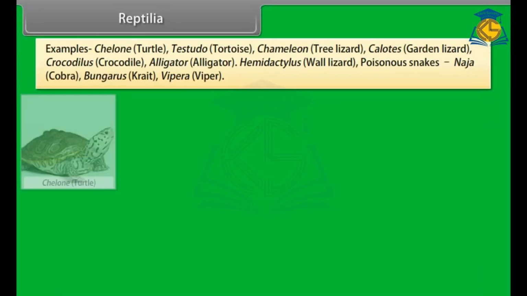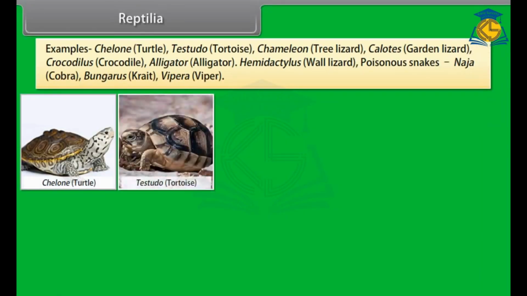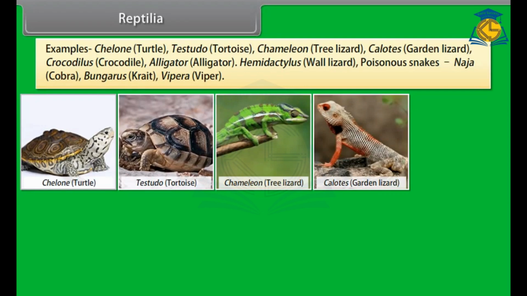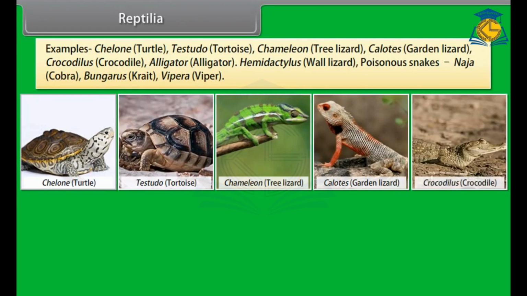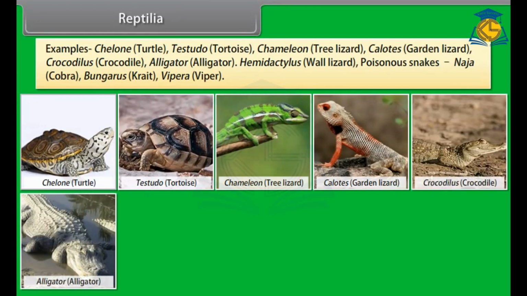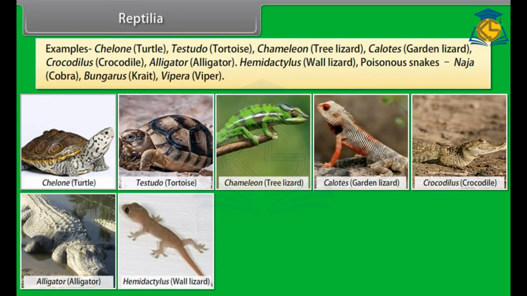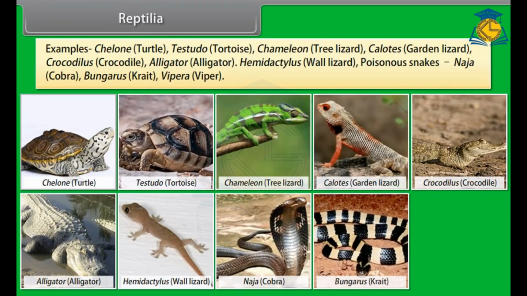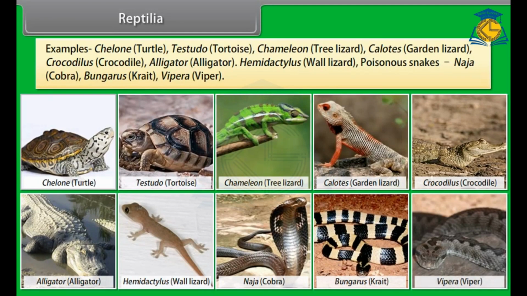Examples: Chelone, turtle, Testudo, tortoise, Chamaeleon, chameleon, Calotes, garden lizard, Crocodilus, crocodile, Alligator, alligator, Hemidactylus, wall lizard; poisonous snakes: Naja, cobra, Bungarus, krait, Vipera, viper.